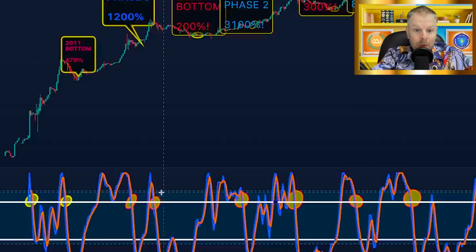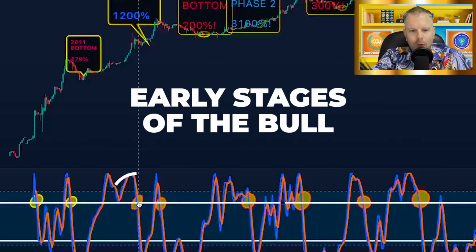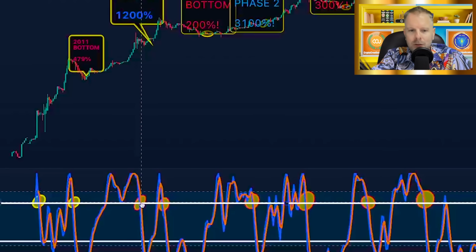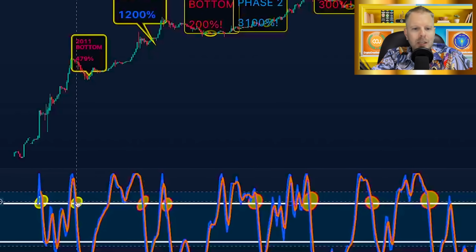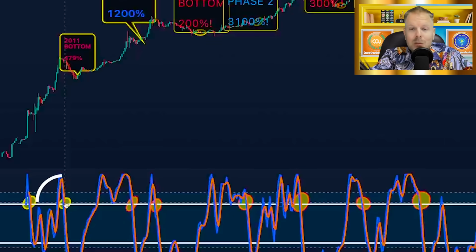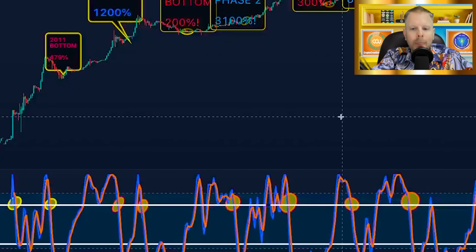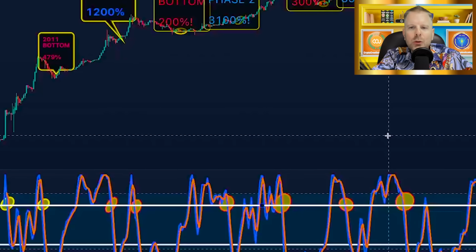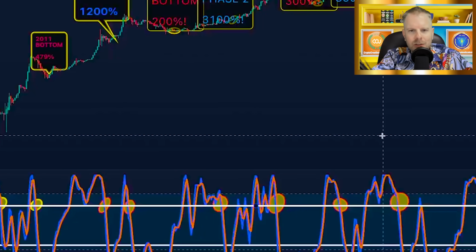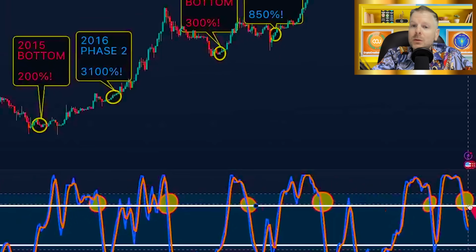Well, usually we get the first cross down in the early stages of the bull. Once in a while, we'll get it in the later stages. Well, the second one, we already know. We don't even need to really look at all the data. All of it is screaming: the second one only happens at the market cycle top. However, we do have some things on our side. Number one, well, the main question today is, can this be avoided?